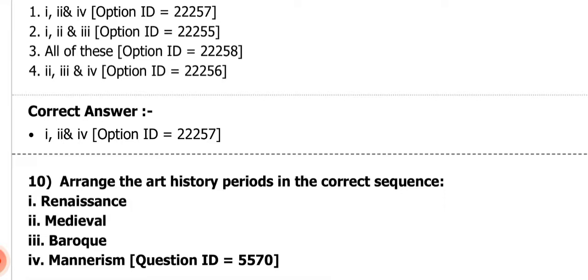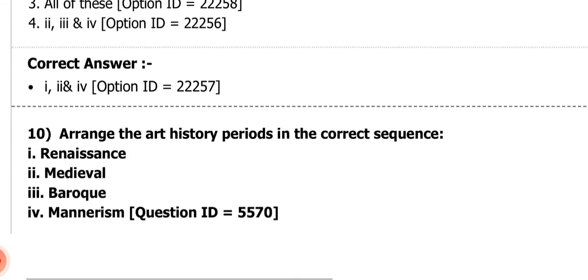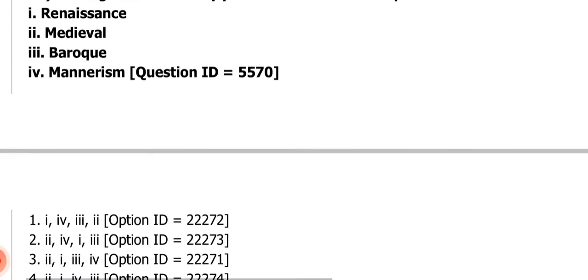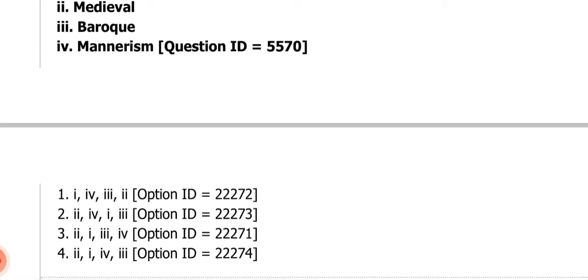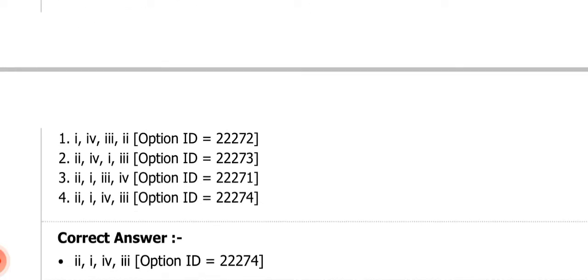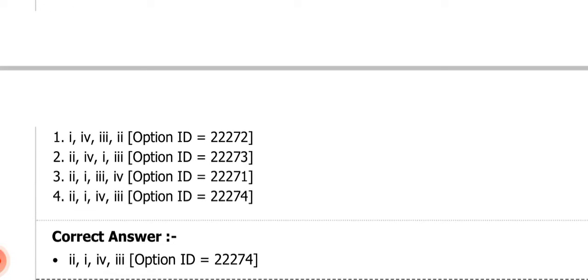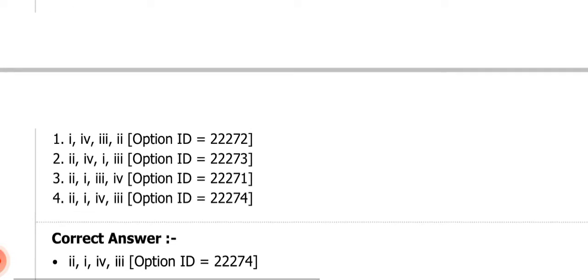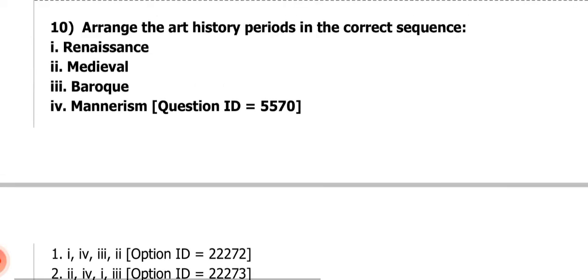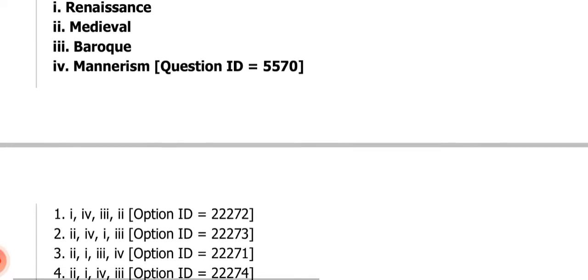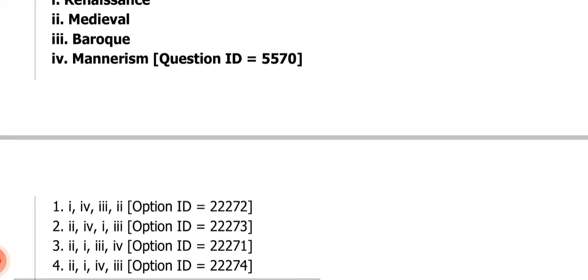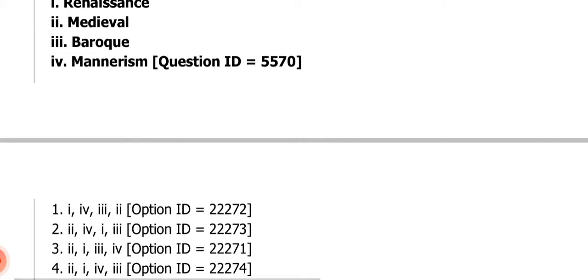We have to arrange the art history periods in the correct sequence, and the correct combination will be: number 1 is saying 1 4 3 2. Number 2 is saying 2 4 1 3. Number 3 is saying 2 1 3 4. Number 4 is saying 2 1 4 3. And the correct answer is 2 1 4 3. That means medieval will come first, then Renaissance, then Mannerism, then Baroque.